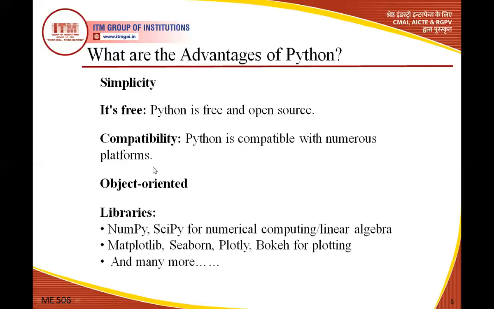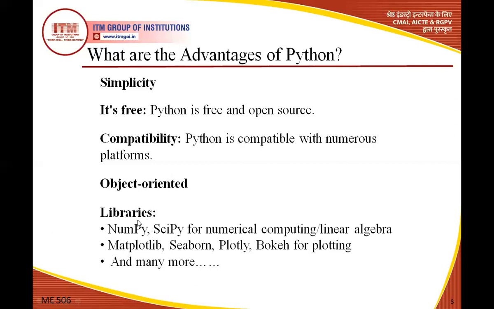Everything is an object in Python. Suppose you declare a variable, that particular variable is an object. So the whole thing is an object. Python totally works on the object oriented concept, and this is the main advantage of Python programming.